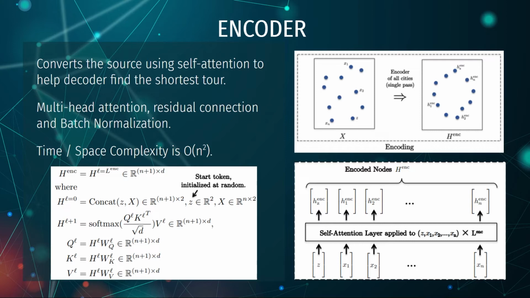Looking at the maths involved here, we start with H at l equals 0, which is simply a concatenation of the dummy node Z picked at random followed by the source of points. Then, at each layer of the L layers of the encoder, we update and calculate H(l+1) to be softmax of Q_l multiplied by the transpose of K_l over the square root of d, multiplied by V_l. Each of those intermediate terms can be calculated as the formula seen in the last three lines, utilizing H_l as an input. This process stops after a pass through all layers of the encoder, and the output is H encoder.